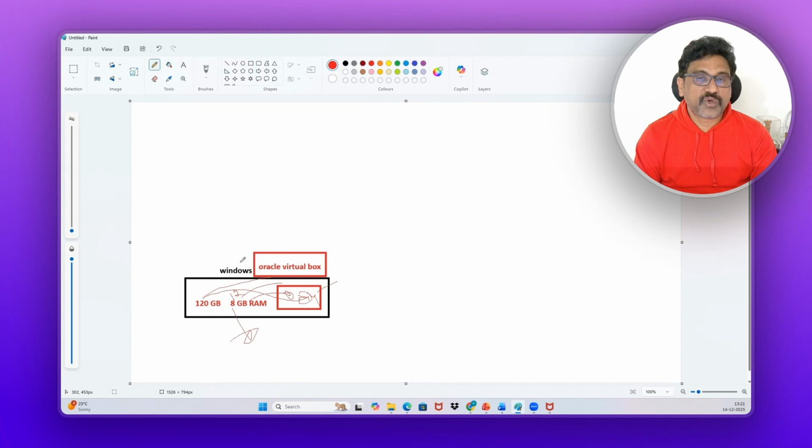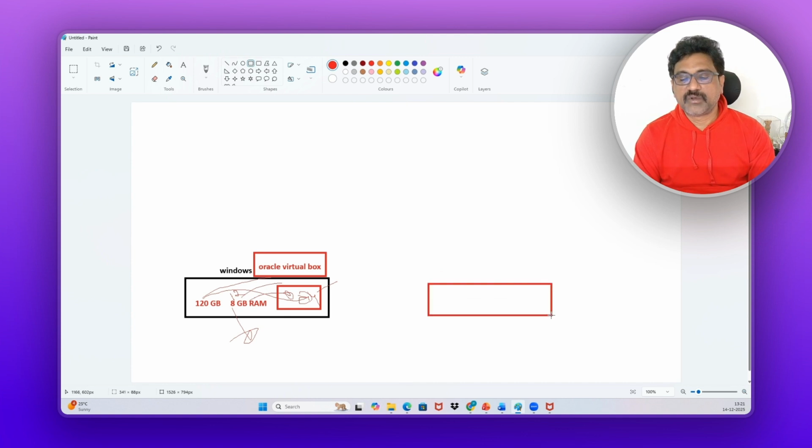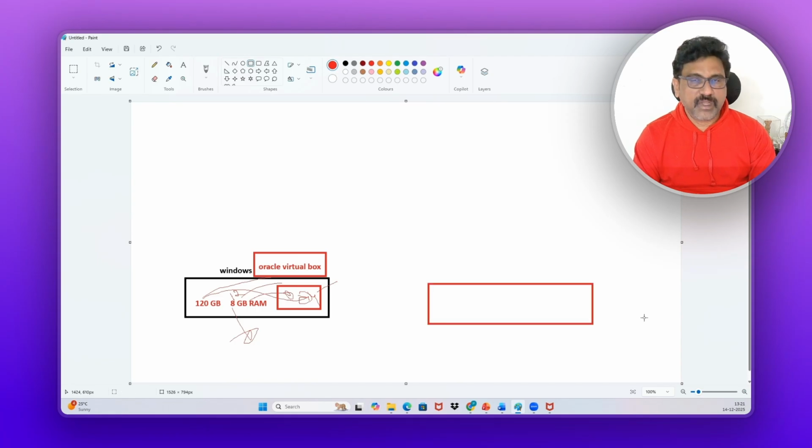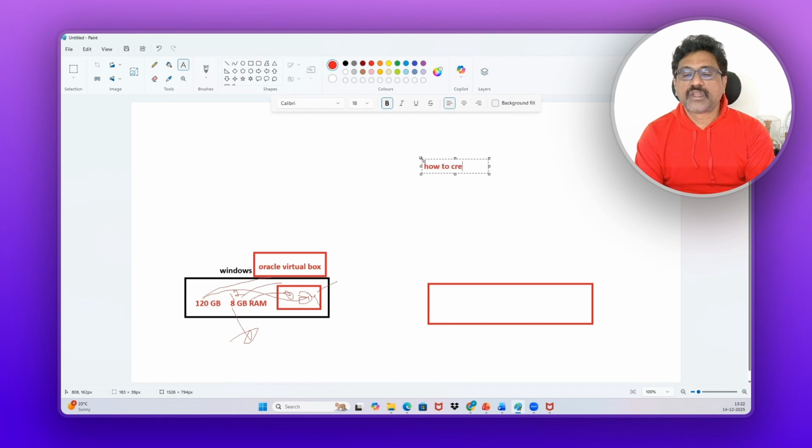So instead of doing this process, there is another method also. Instead of bifurcating or reserving your laptop, you can go with the cloud. Cloud means AWS, Azure or something. For this, I'm using the AWS cloud. It's very easy for you. Just create one Ubuntu server in AWS cloud, and you can practice your Linux sessions in that. How to create a server in AWS cloud?